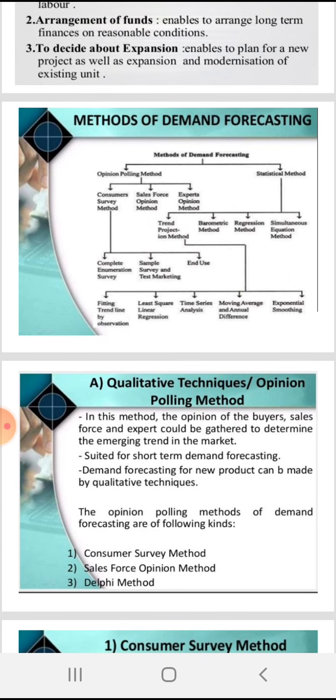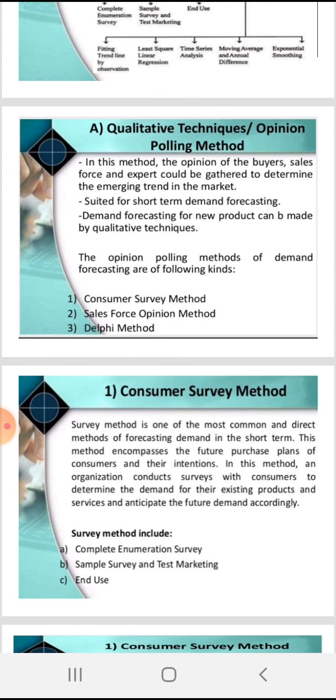The methods of demand forecasting are opinion polling method and statistical method. In opinion polling method, there are three methods: consumer survey method, Salesforce opinion method and Delphi method. And in consumer survey method, there are again three methods: complete enumeration survey, sample survey and test marketing, and end use. In statistical methods, there are four methods: trend projection method, barometric, regression and simultaneous equation. In trend projection, there are again five methods: fitting a trend line by observation, least square, time series, moving average and exponential smoothing.